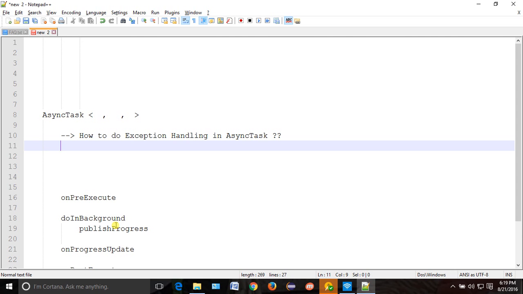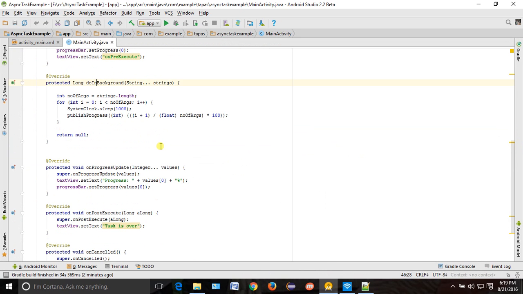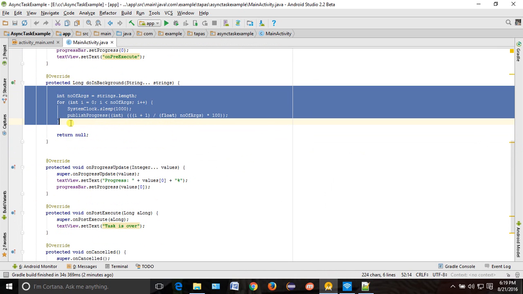Because we know async task has both main thread and background thread, right? So now you want to handle the exception. If some exceptions are there, how will you handle them? Suppose something is happening in do in background, where all the expensive tasks are getting done, and some exceptions got thrown. Maybe the network is not available or there is no internet connection. There are many sorts of exceptions, right? So how to handle it? It is very simple. Do in background is the place where we do expensive tasks, so this block of code might throw some sort of exception.